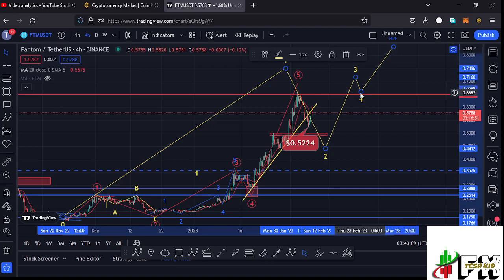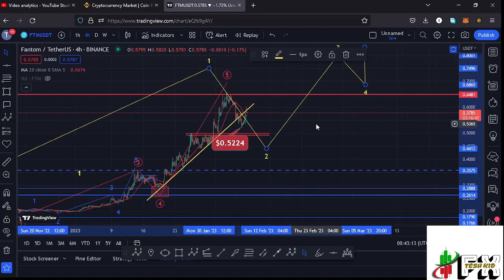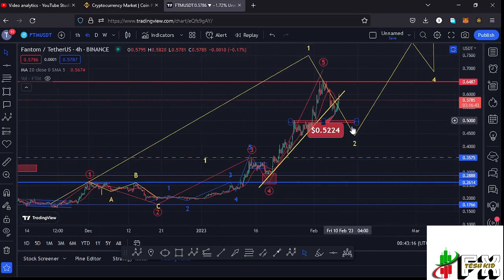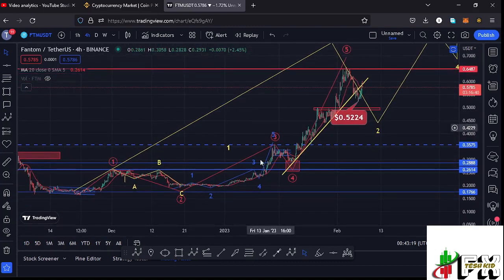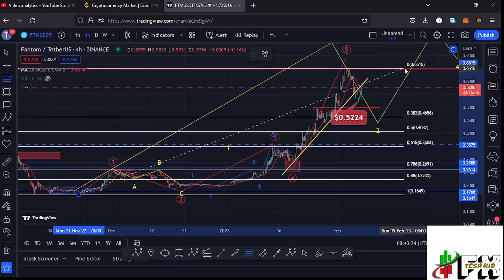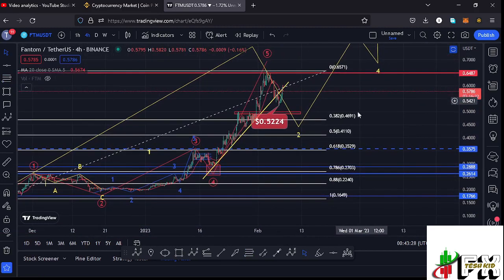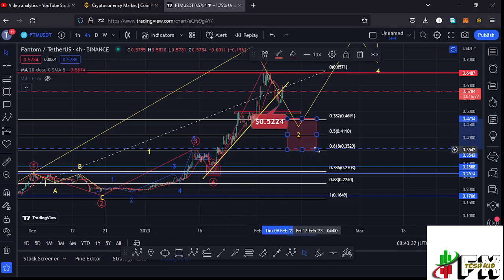And getting a little bit into the details of the formation of this second wave, because I believe that is what is playing out here on the Fantom chart, I can first sketch out a minimum target area to the lower side in the formation of this wave 2 by connecting the Fibonacci's from the low of the first wave to the high of that wave 1, and that gives me a minimum retracement area in the formation of that wave 2 between the fib level 0.382 and the fib level 0.618, and that lies between the $0.4691 mark and the $0.3529 mark.